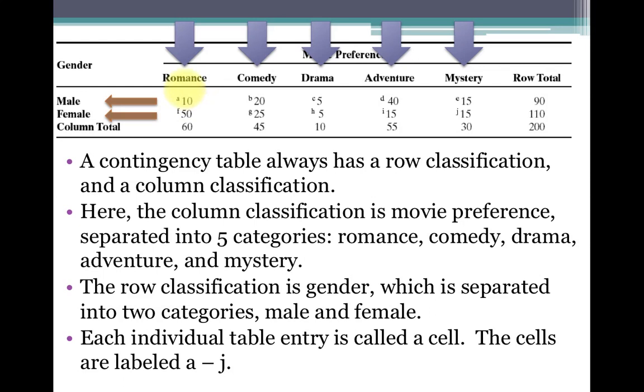It means that of our sample, and the sample size can be easily seen if you go to the bottom right corner of the table. Where the row total and the column total meet, we have the total sample size, and it's 200. Of those 200 people, 10 males preferred romance movies above all else. 20 males preferred comedy movies above all else, and 5 males preferred drama movies above all else, and that's how we read the table. So they're called observed frequencies because they are what we observed in our sample.